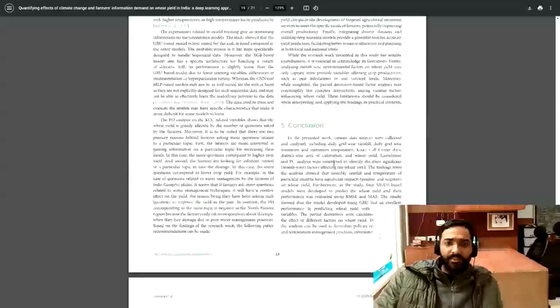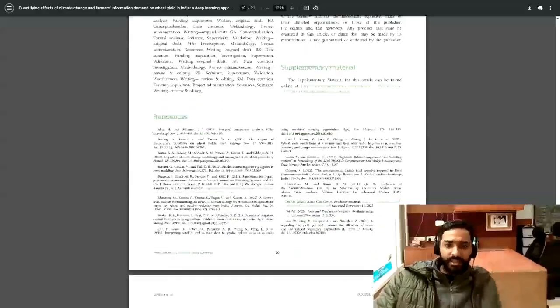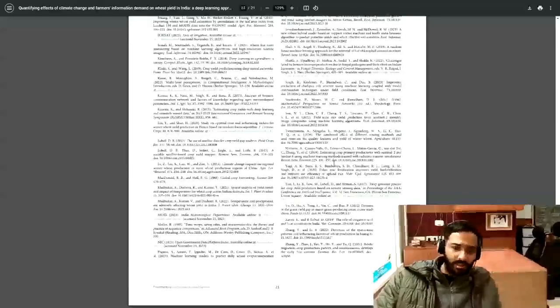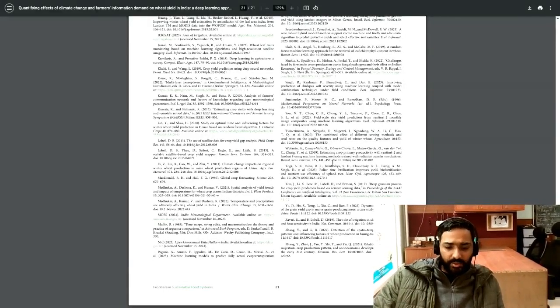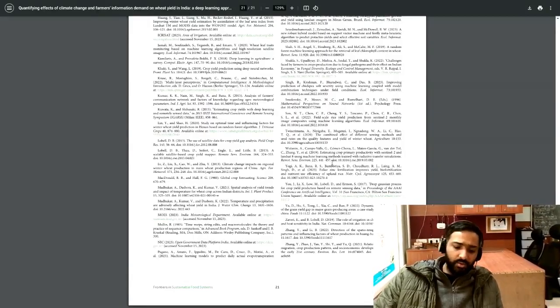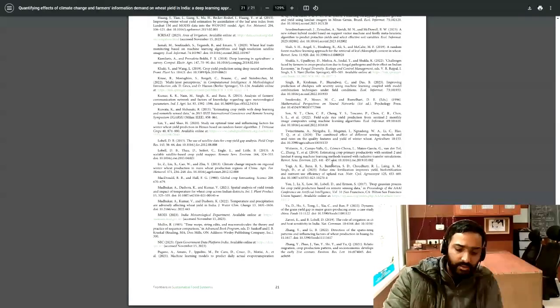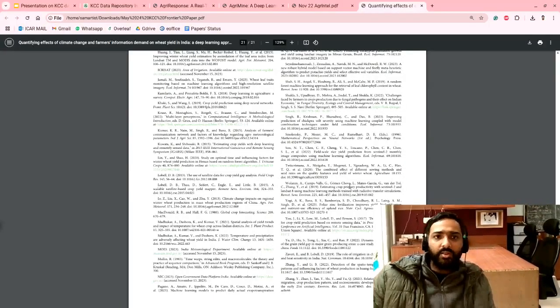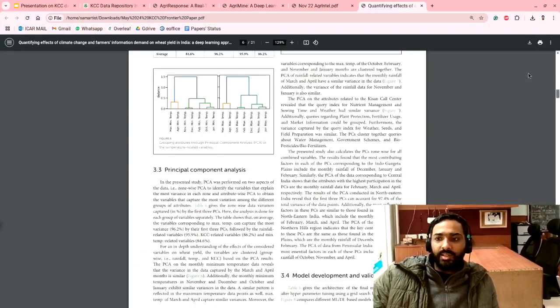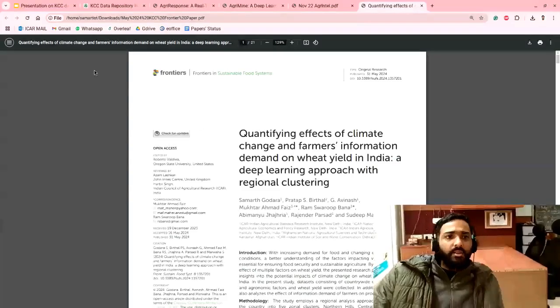This is the basic analysis that was done on the Kisan Call Center data, and there are n number of other papers around. I guess you can find more than 10 papers till now on the Kisan Call Center data, and most of them are publicly available. Like this paper, which is also publicly accessible.